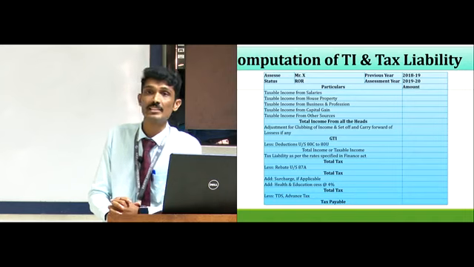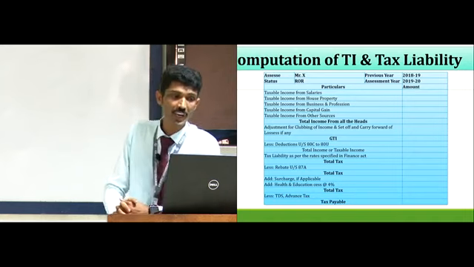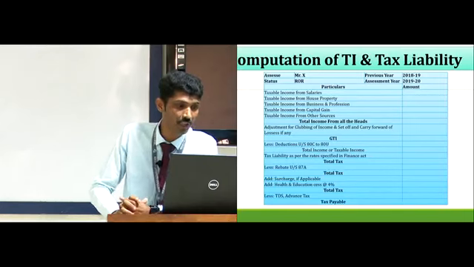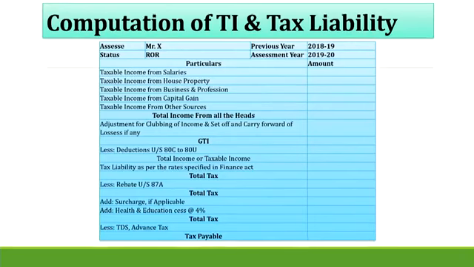As we discussed, first we take the income from all 5 heads: salary, house property, business and profession, capital gain and other sources. We add all the income from these heads, add any clubbing provisions, and subtract any set off and carry forward of losses from the previous year. Then we get the gross total income.